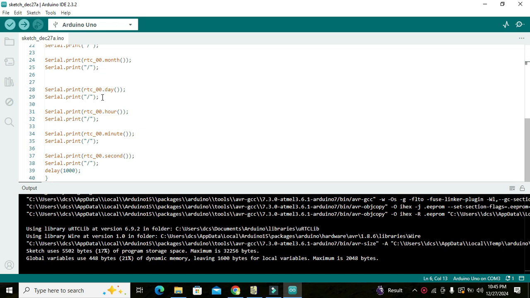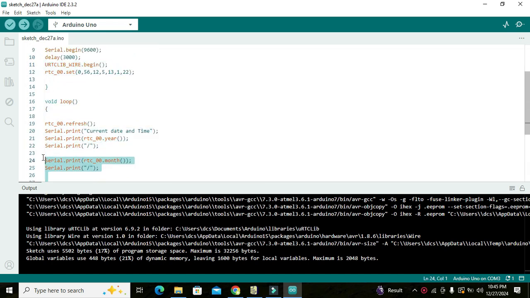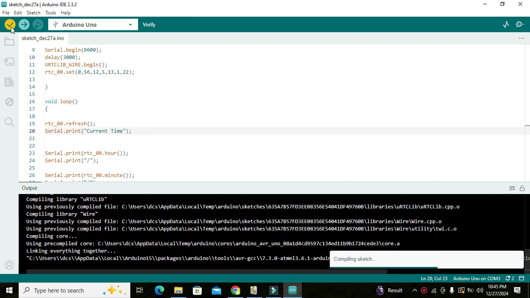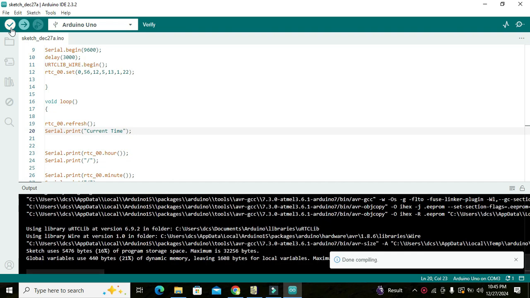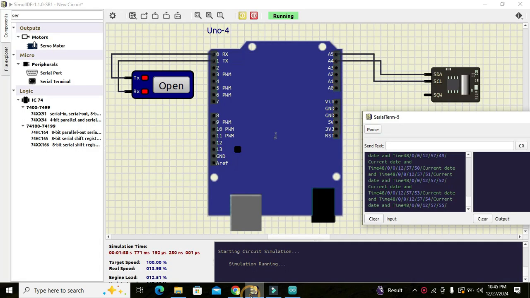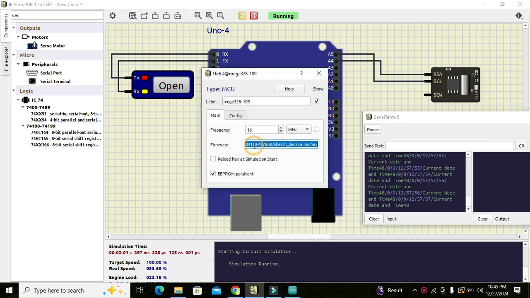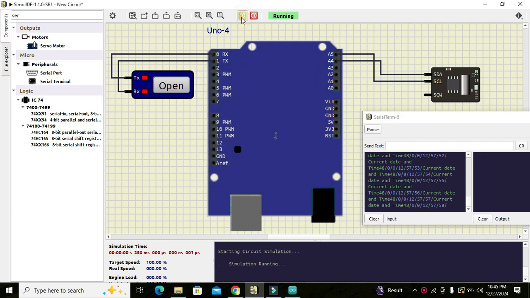We will just write current time because it is giving us proper time and not the date. So it is done compiling. Again we will go to Mega 328, properties, load it again, and now we'll run it.